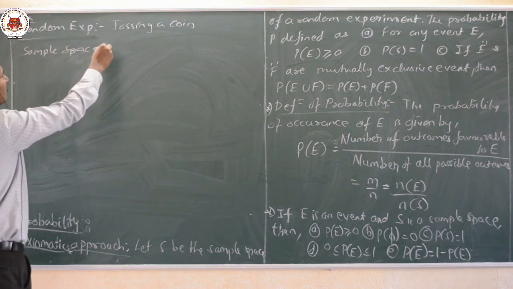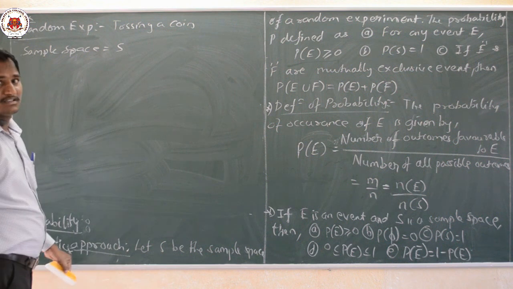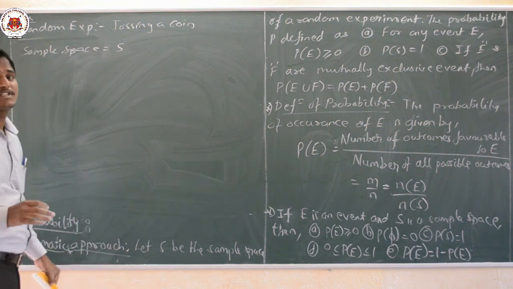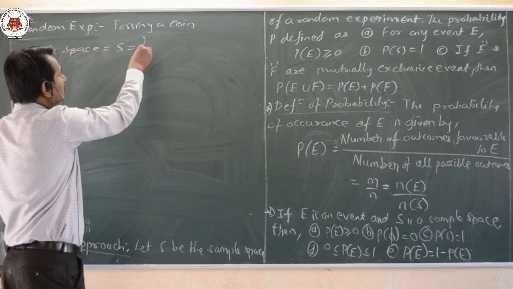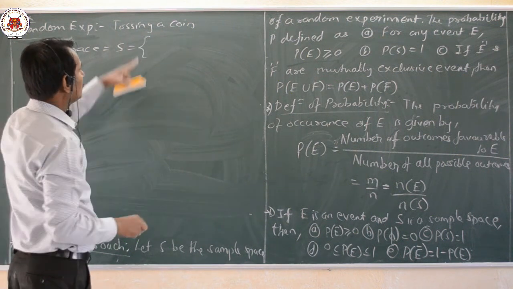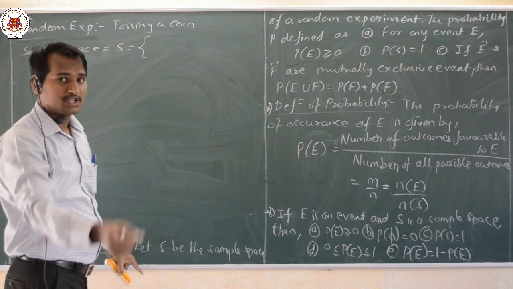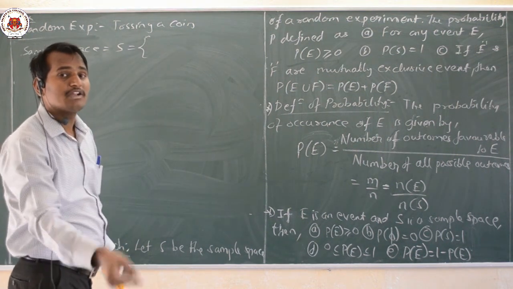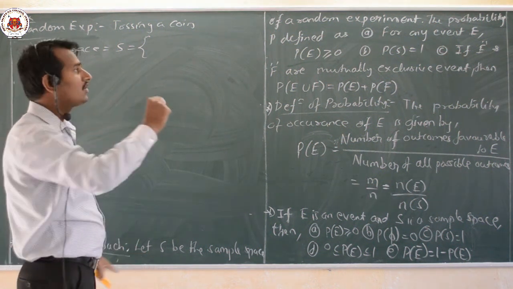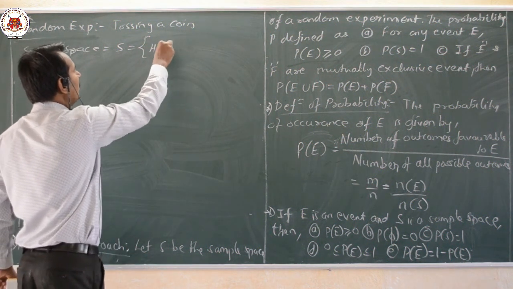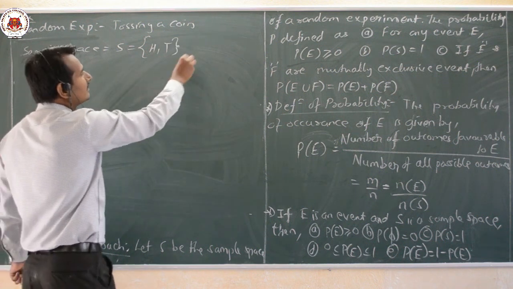The sample space is denoted by S, and the number of elements of the sample space is N of S. Here, what is the random experiment? Tossing a coin. If I toss one coin, how many outcomes are there? Either I will get head or tail. That is nothing but our sample space.